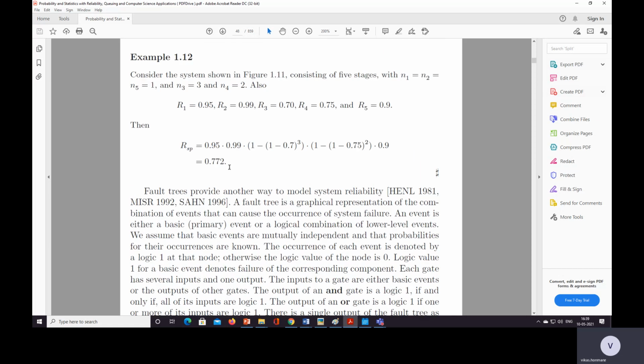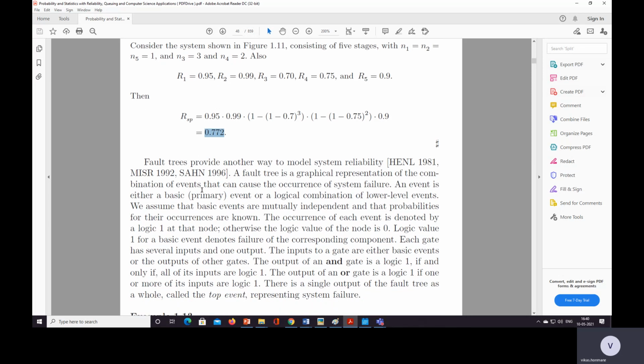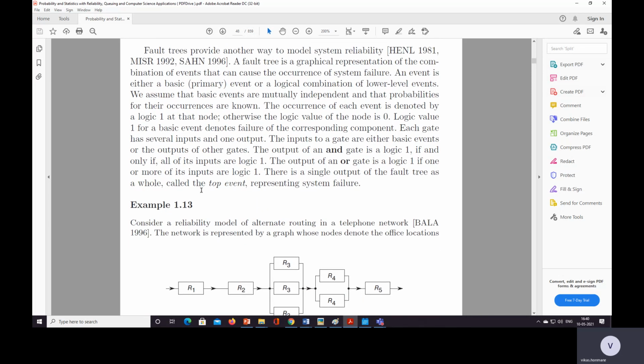So multiply 0.95, serial, 0.99, serial, 1 minus 0.7 cubed, because there are 3 components, into 1 minus 0.75 raised to 2, because there are 2 components, and then 0.9. So the overall reliability is 0.772. Okay, so this is the example.